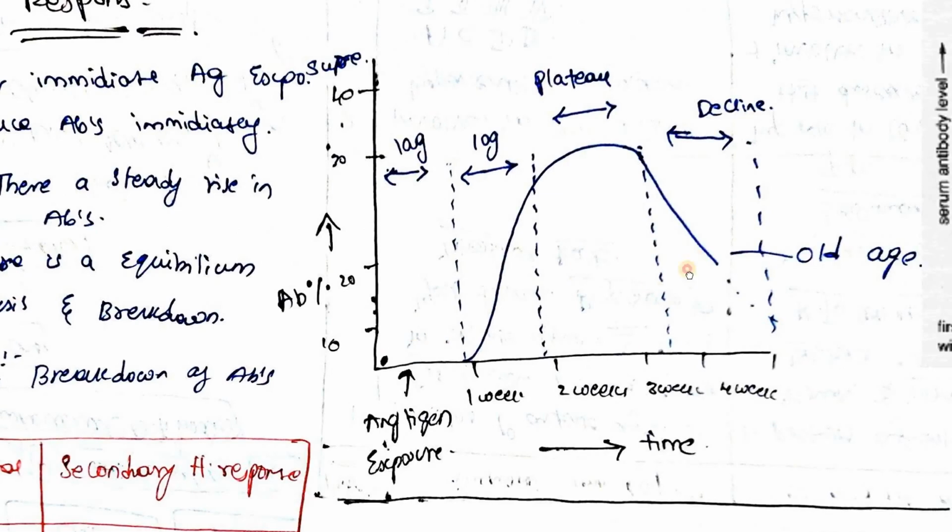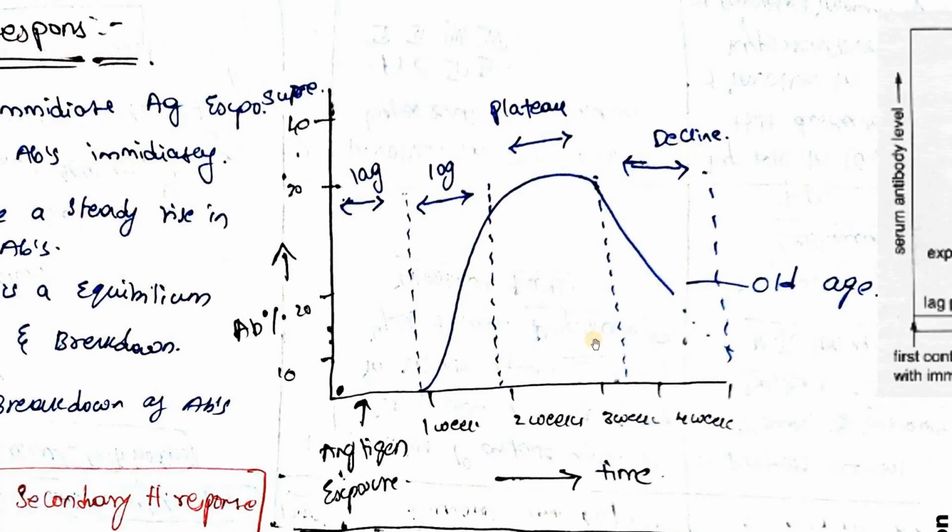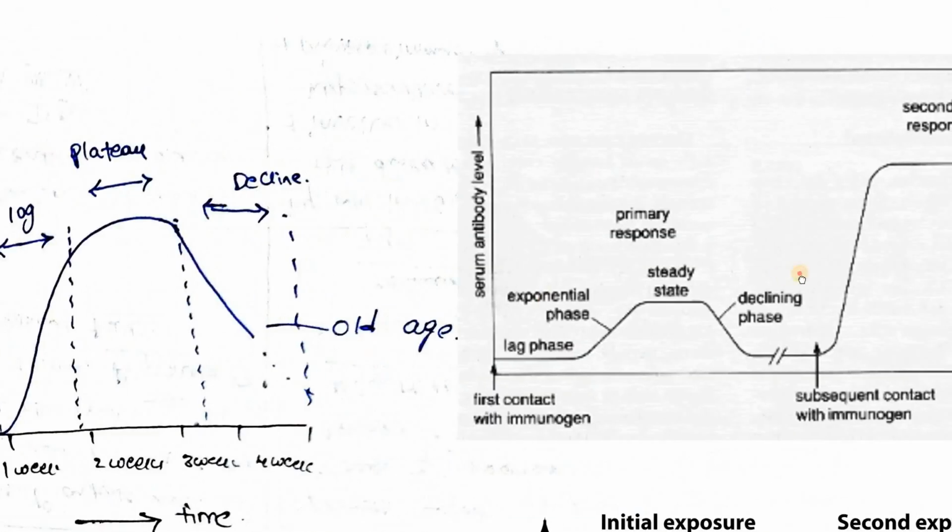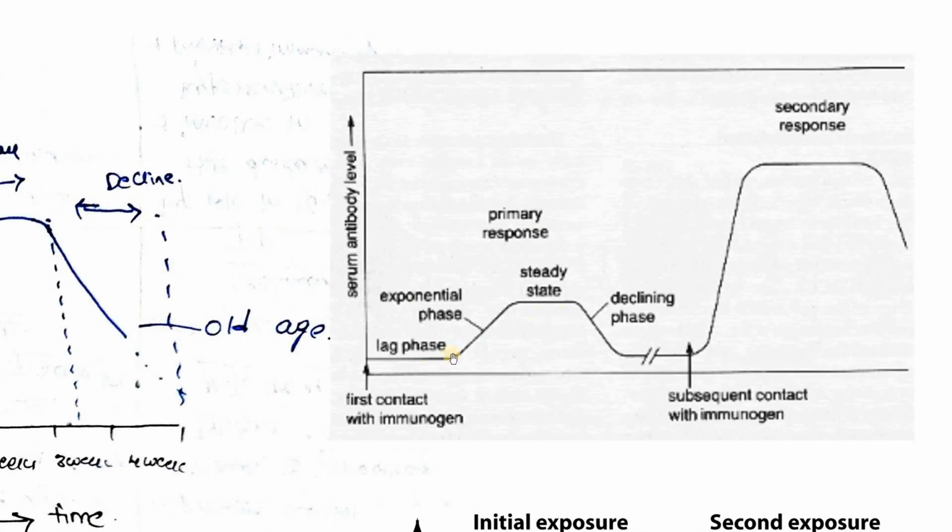Okay. Then we need to understand something called primary immune response and secondary immune response. So what is primary immune response and secondary immune response? See, students, these are the phases that I discussed. So first time antigen exposure leads to the development of only 40 mg antibodies.